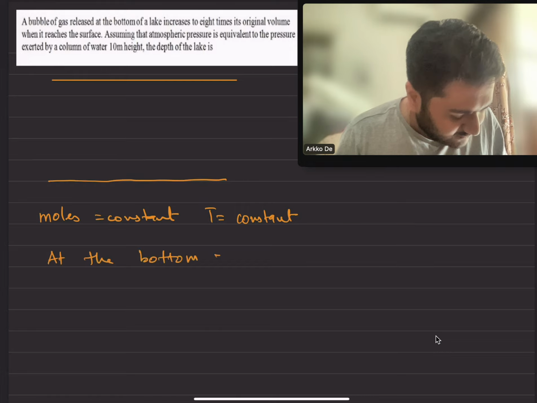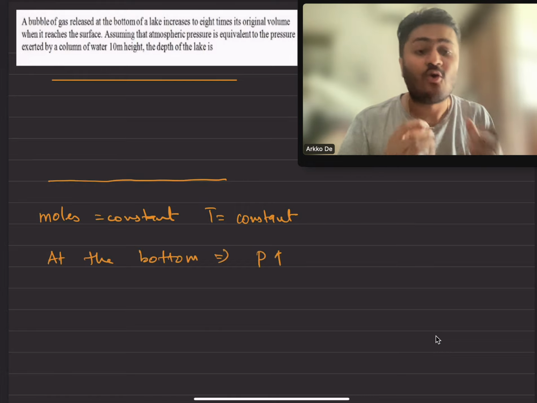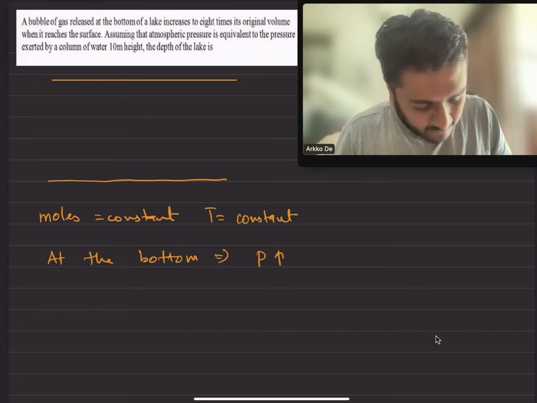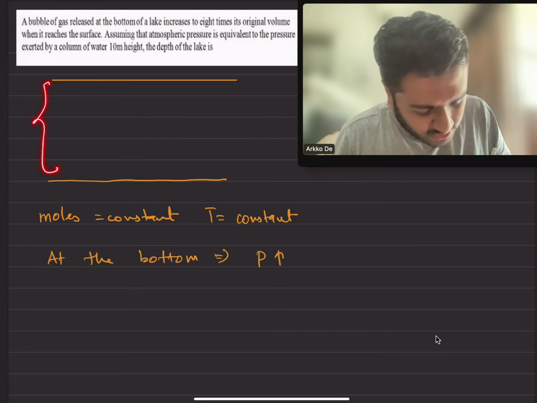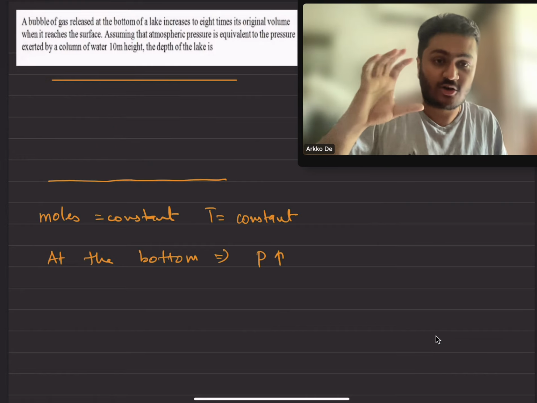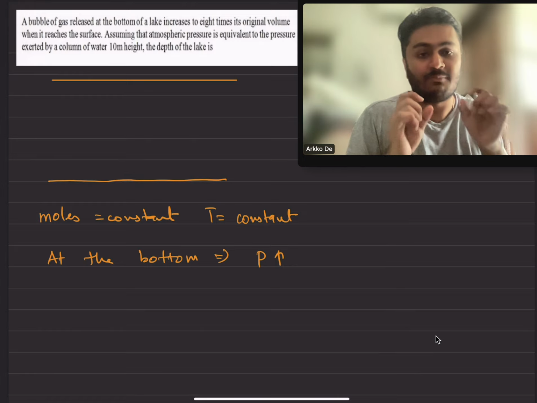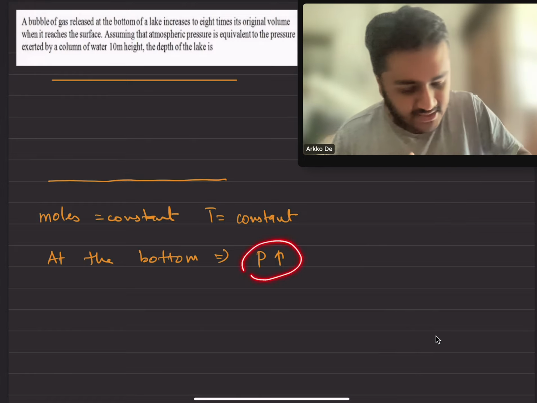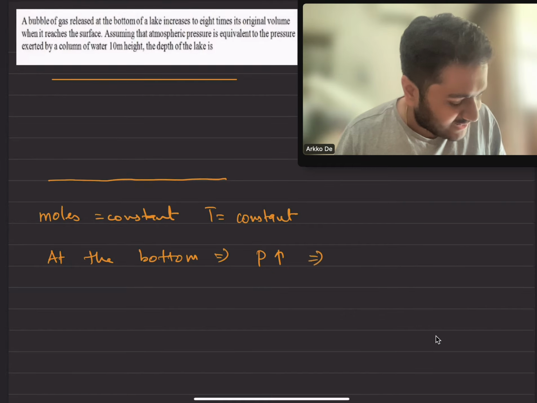Why is the pressure higher at the bottom? Because of the water column. There is water above the bubble, and because of the higher water column above the bubble, the bubble will experience higher pressure. So at the bottom the pressure is high, so automatically the volume will be less.